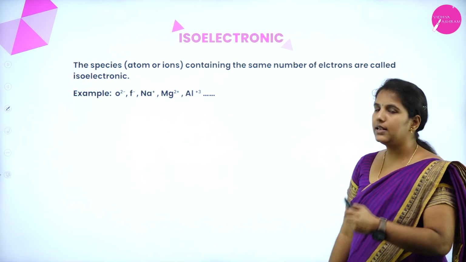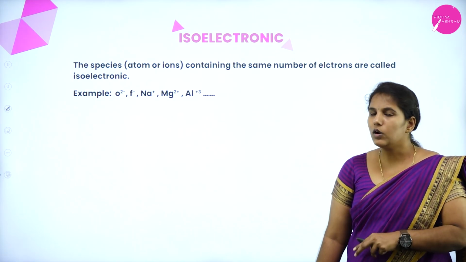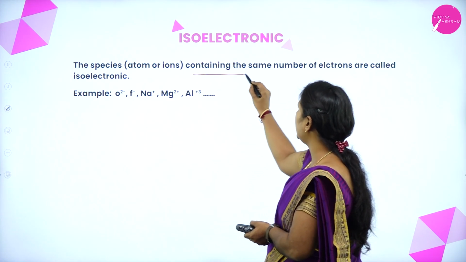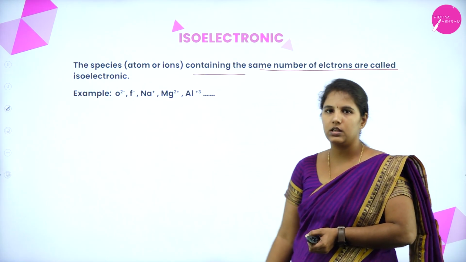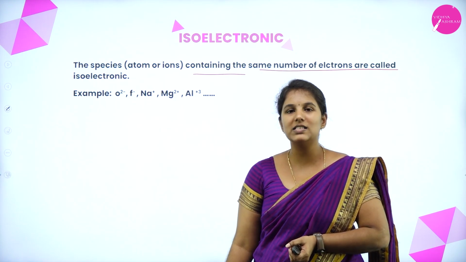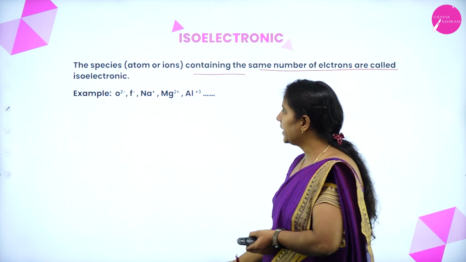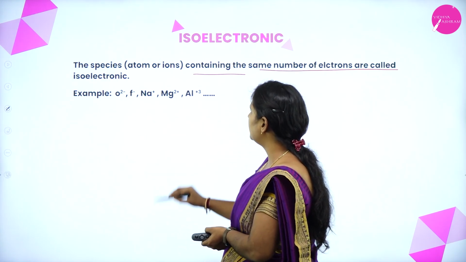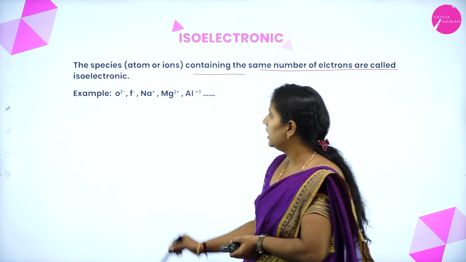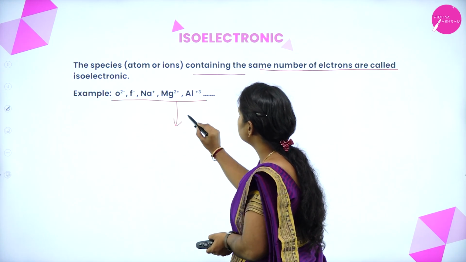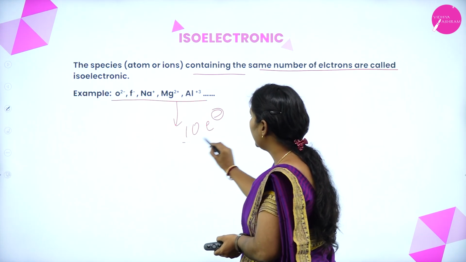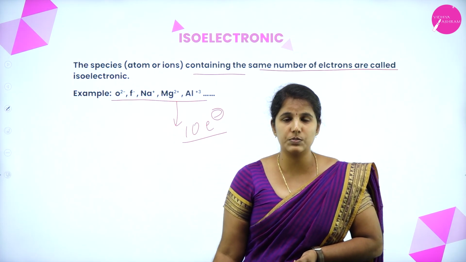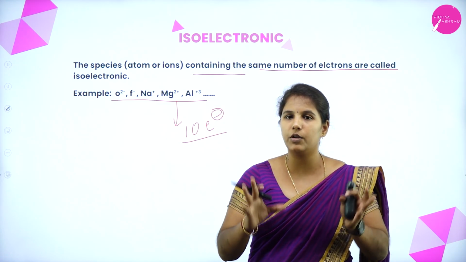Next comes the isoelectronic species. What is isoelectronic? Species containing the same number of electrons are called isoelectronic species. Examples are O2 minus, F minus, Na plus, Mg 2 plus and aluminium 3 plus. All these consist of only 10 electrons, hence they are known as isoelectronic species, because they consist of the same number of electrons.